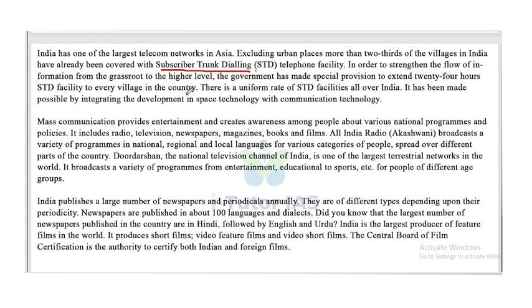But today, this has also changed. Today, everybody has mobile phones and they can contact each other. There's a uniform rate of STD facility all over India. It has been made possible by integrating the development in space technology with communication technology.